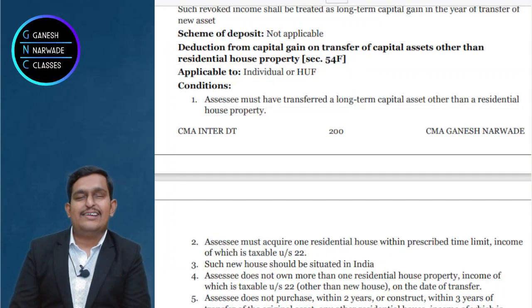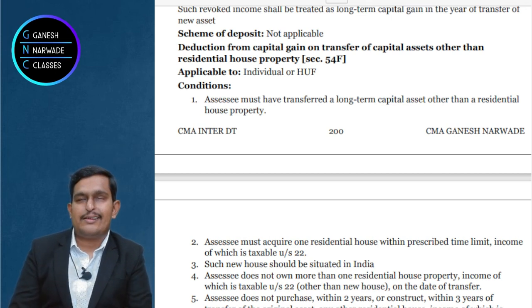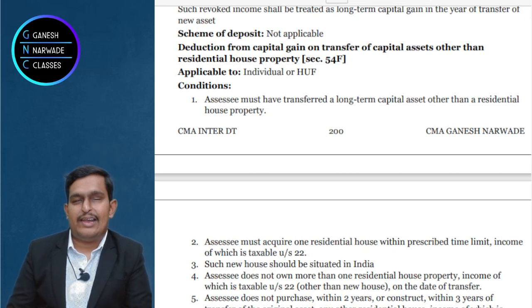Welcome everybody, and in this lecture we will discuss section 54F. So what is the section? Section 54F. What is it talking about? It is talking about deduction in respect of capital gain, right? Deduction in respect of capital gain.